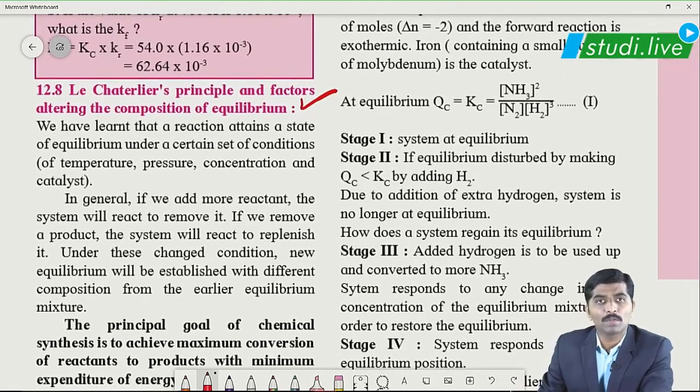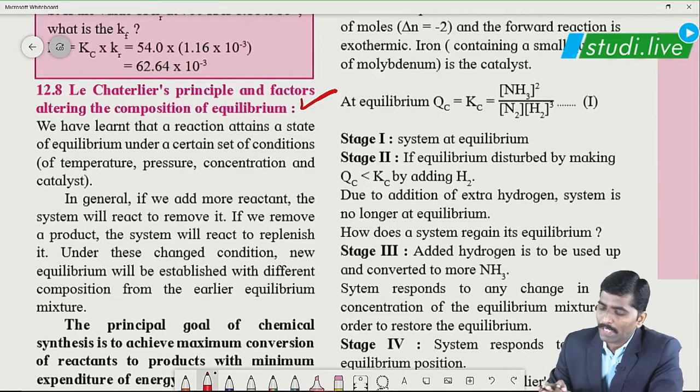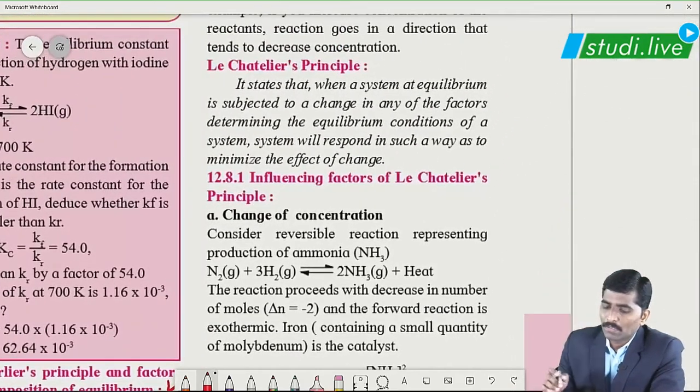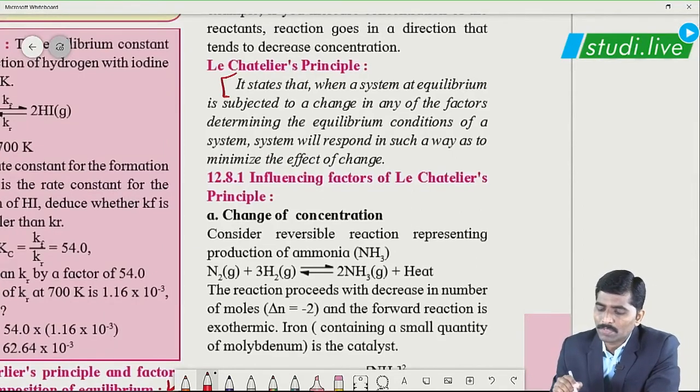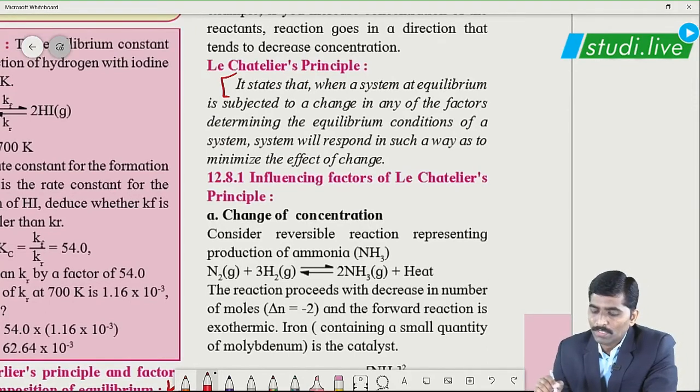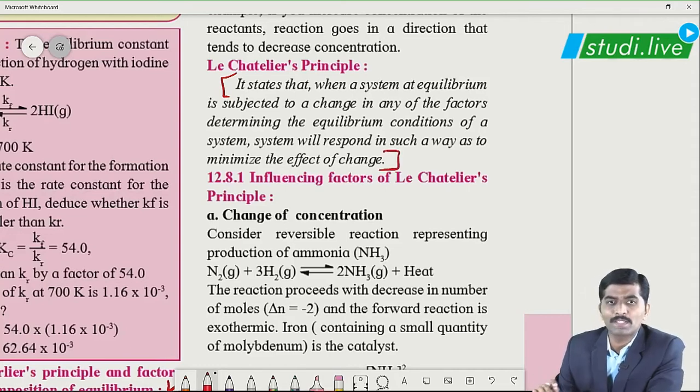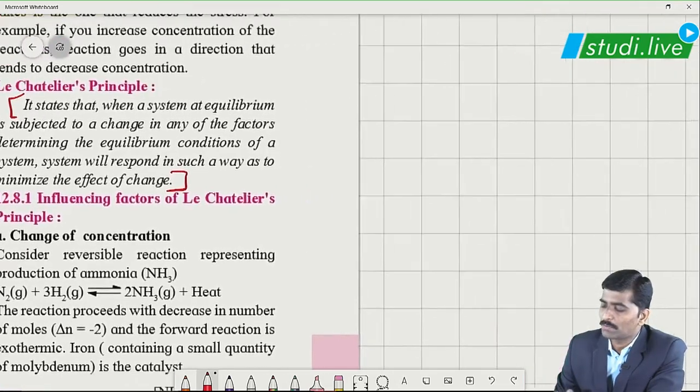What the principle states is that when a system at equilibrium is subjected to a change in any of the factors determining the equilibrium conditions, the system will respond in such a way as to minimize the effect of the change. In the simplest way, I will explain it to you.